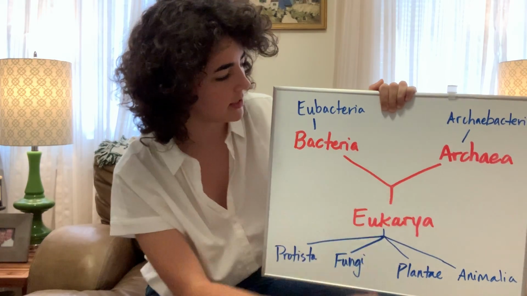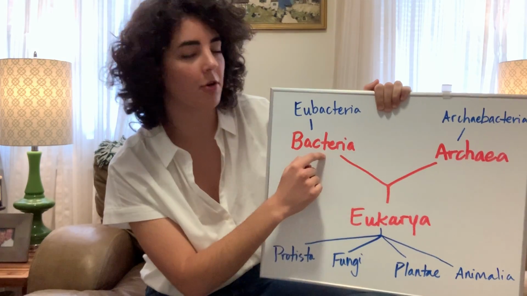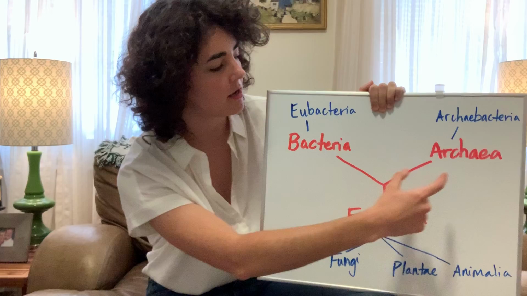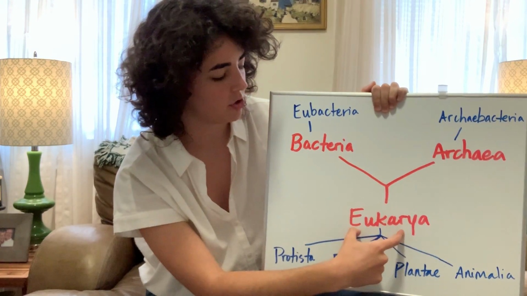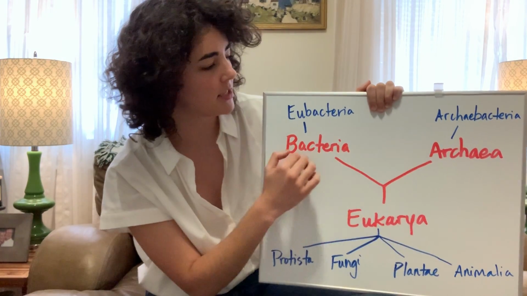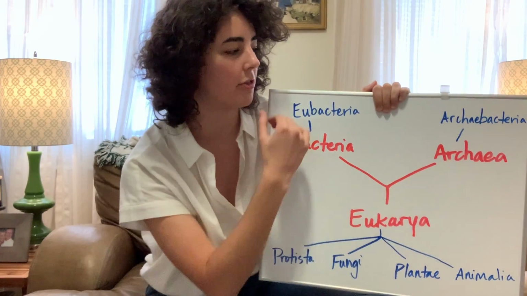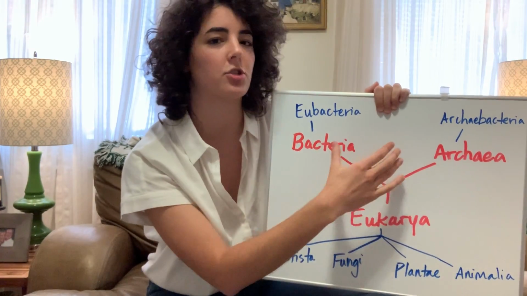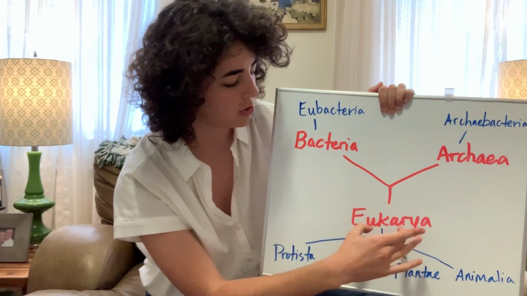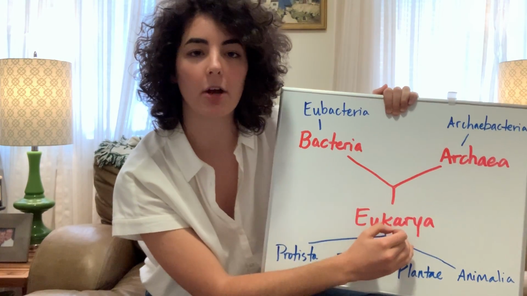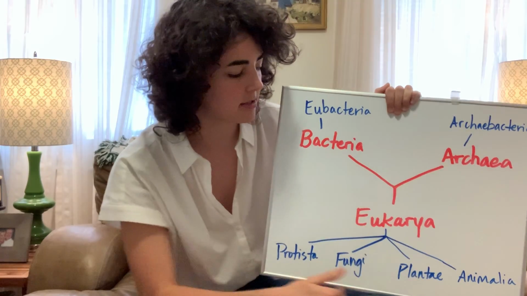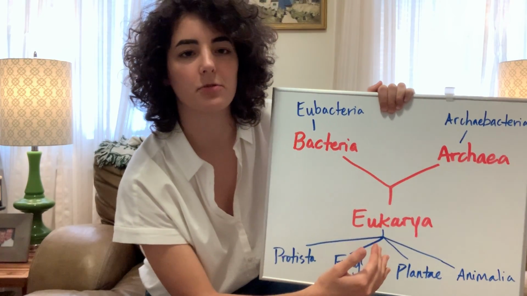So this will be Luca right here in the middle, gave rise to our 3 domains: bacteria, archaea, and eukarya. Bacteria and archaea are our prokaryotic domains, so all the organisms within these 2 domains are prokaryotes, while eukarya is our sole eukaryotic domain, so all of us, we are eukaryotes.